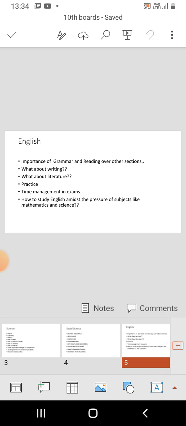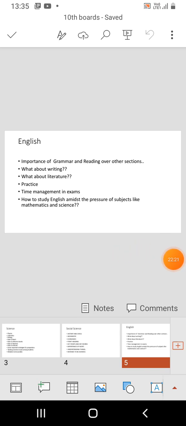But scoring 90 or 93, 94 in English becomes easier than scoring 93, 94 in mathematics. This fact has to be kept in mind. This is the untold fact. It has to be analyzed. It is one of the untold facts, but it is the truth of most of the students in India.